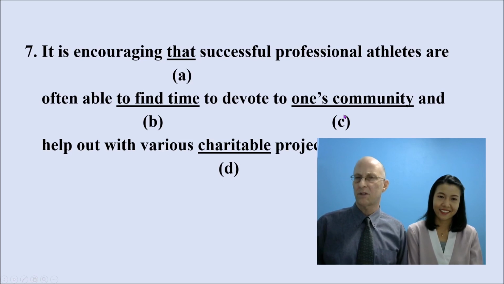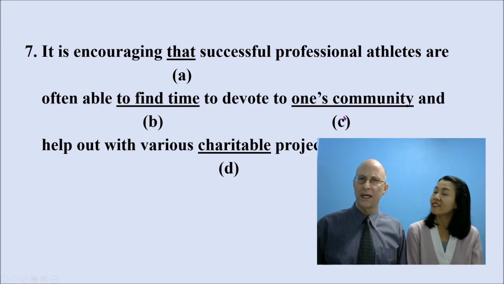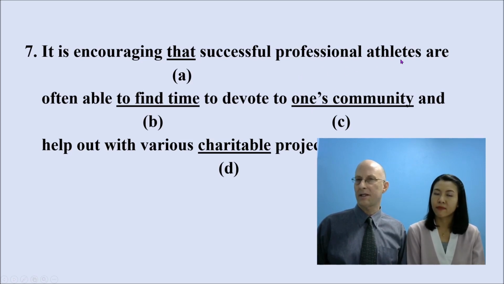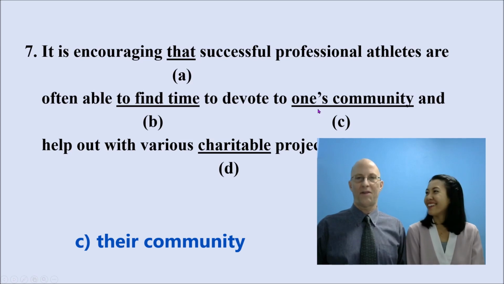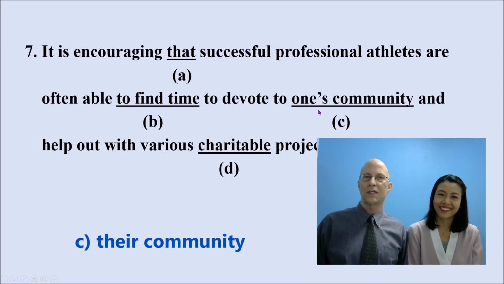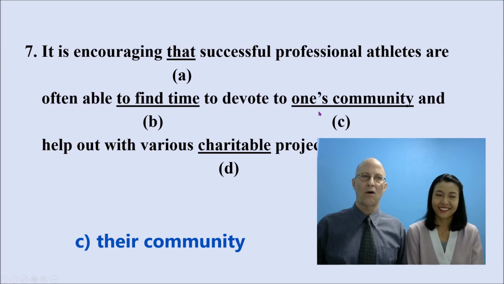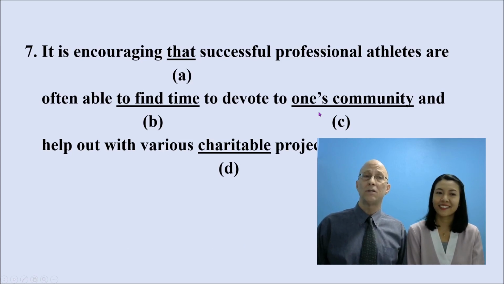This one is quite difficult because one's community could work if this sentence were a professional athlete, because we're looking at the voice of the pronoun adjective. One here means one person. Professional athletes is more than one person. So what should we change this to? Change to their. Yeah, their community. It is encouraging that successful professional athletes are often able to find time to devote to their community and help out with various charitable projects.